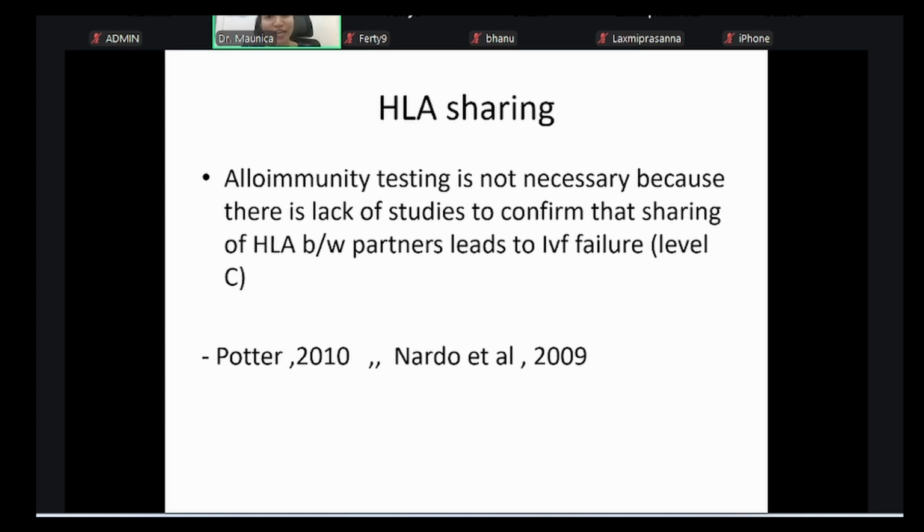HLA sharing. I told that alloimmunity testing is not necessary because there is lack of studies to confirm that sharing of HLA between partners leads to IVF failure. Nowadays, they are coming up that this could be the reason. This is evolving. Hopefully, if it is proven, then it will become a thing in our daily practice also. But nowadays, they are saying that the sharing is causing IVF failure. That means in the pregnancy the whole thing is equivalent to an immunological aspect.